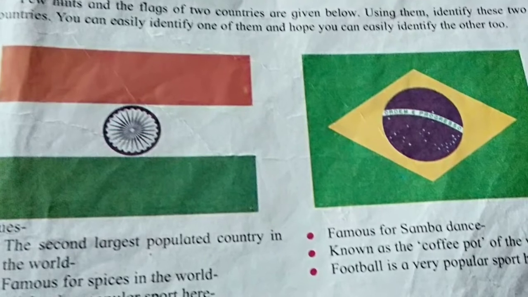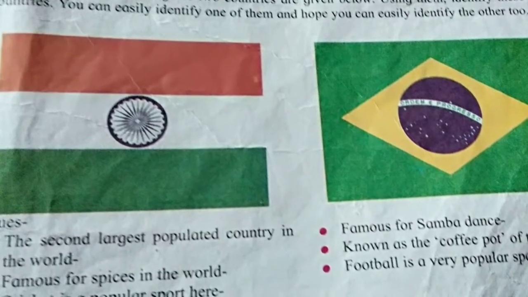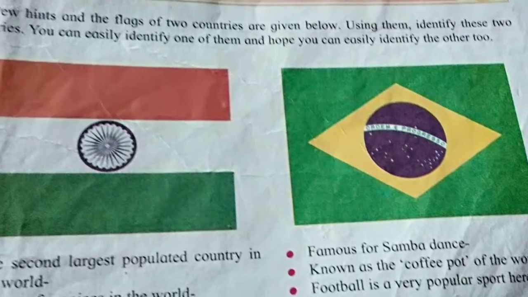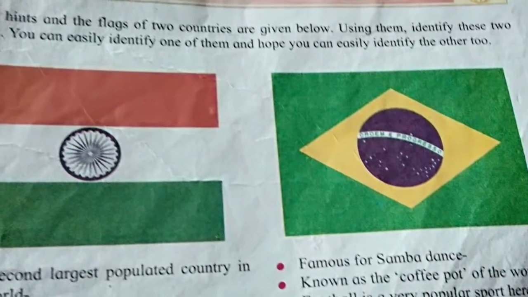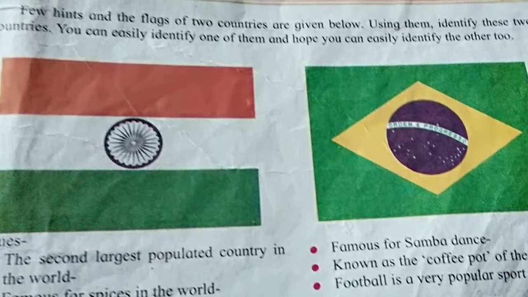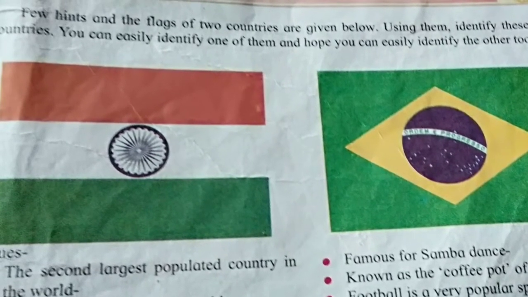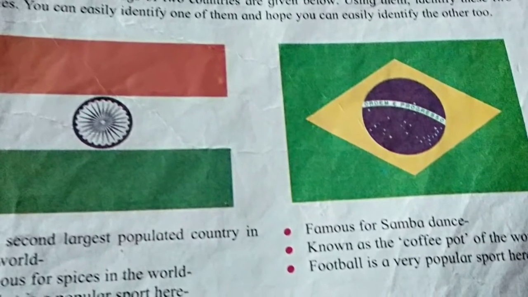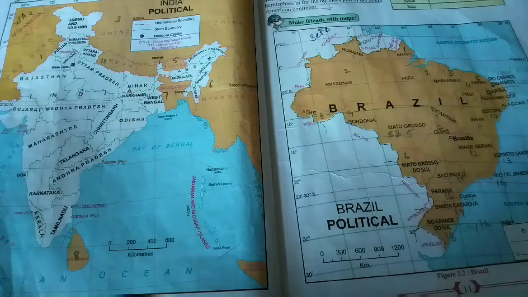Okay, without wasting time, I will tell you, the first flag is of India, and the second flag is of Brazil. Now children, we are going to study about the location and extent of India and Brazil. In this chapter, we are going to study only India and Brazil.